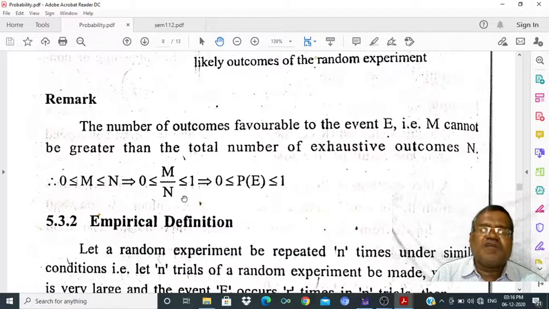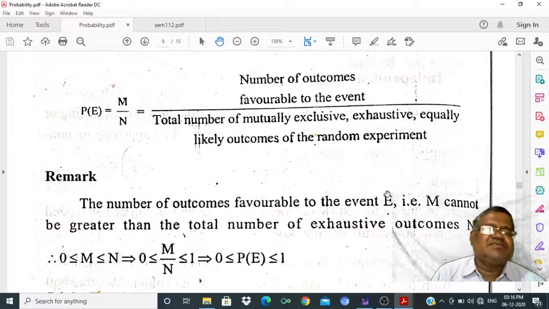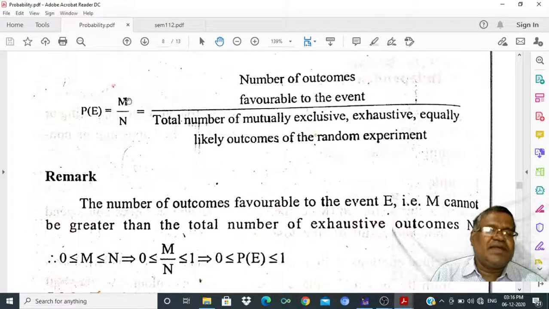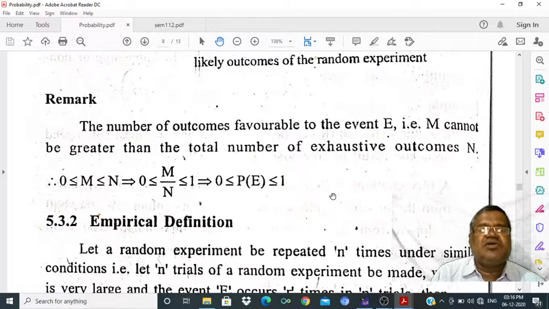The number of outcomes favorable to the event E, that is m, cannot be greater than the total number of exhaustive events. Here m cannot be greater than n. m must always be less than or equal to capital N. Here, the range of probability always lies between 0 to 1. m by n always lies between 0 to 1. That means the probability is either 0 or 1 or between 0 and 1.